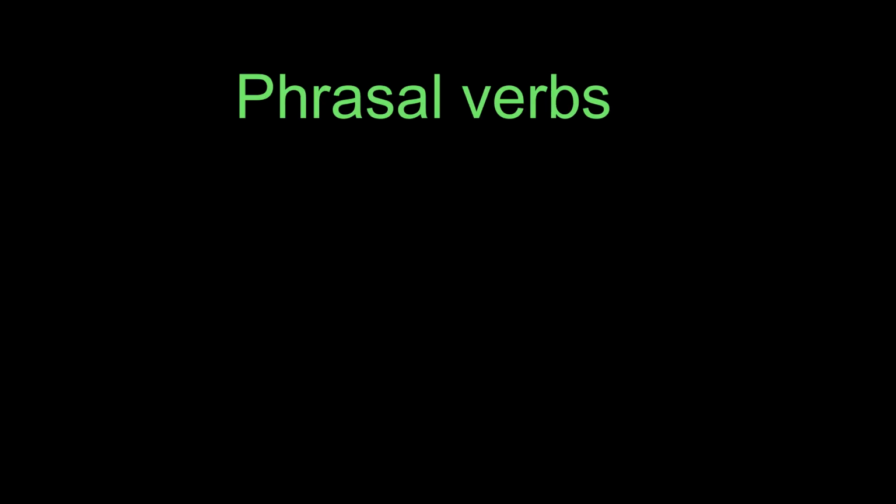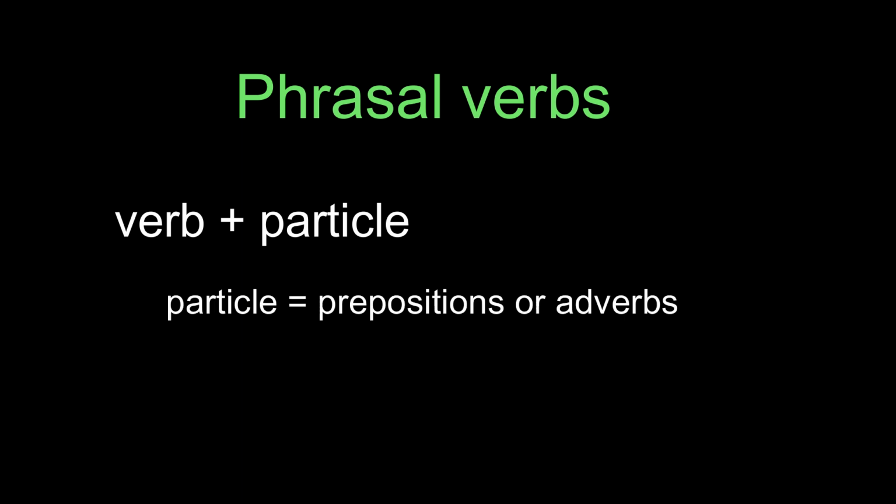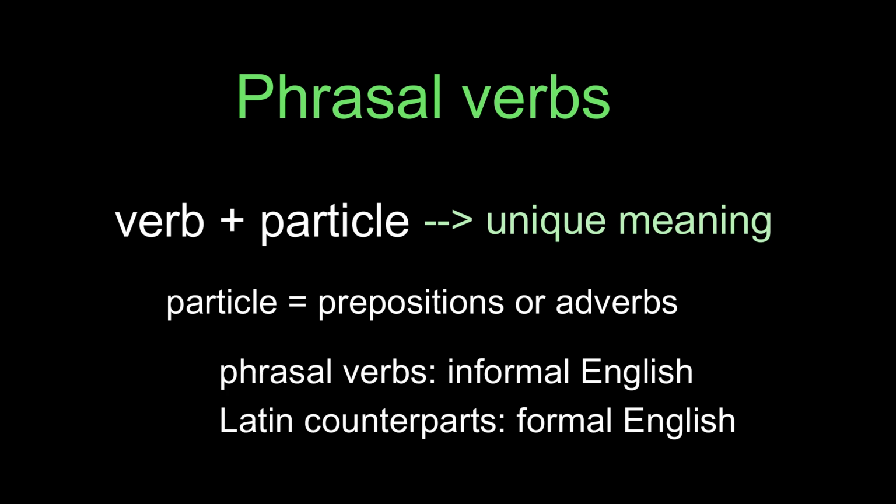Phrasal verbs. A phrasal verb is a combination of a verb and one or two particles. The particles are prepositions or adverbs. The particles change the meaning of the verb, giving each phrasal verb a unique meaning. There are thousands of phrasal verbs in English, and in everyday speech, English natives use phrasal verbs instead of their Latin counterparts.